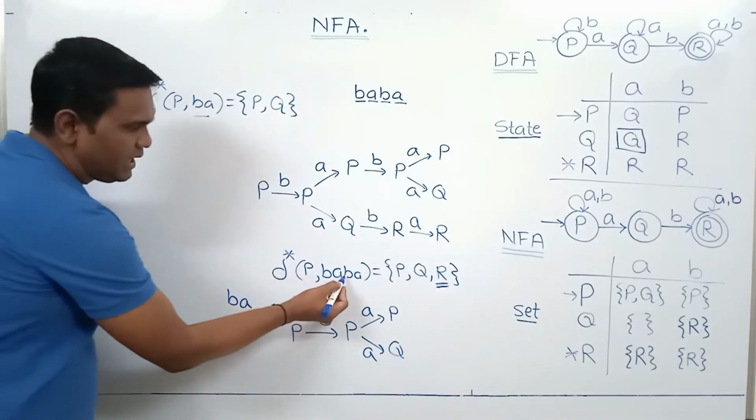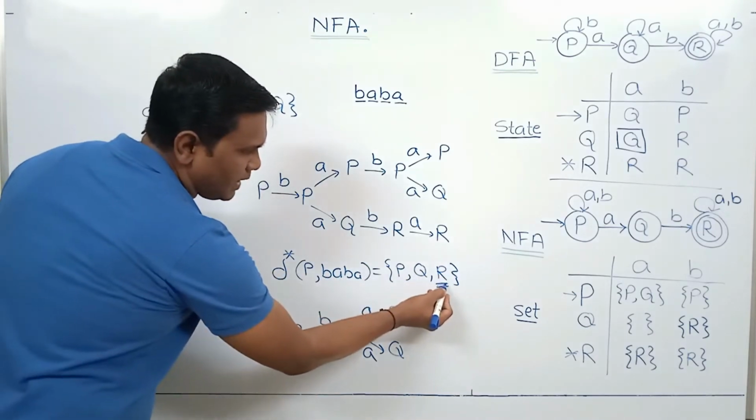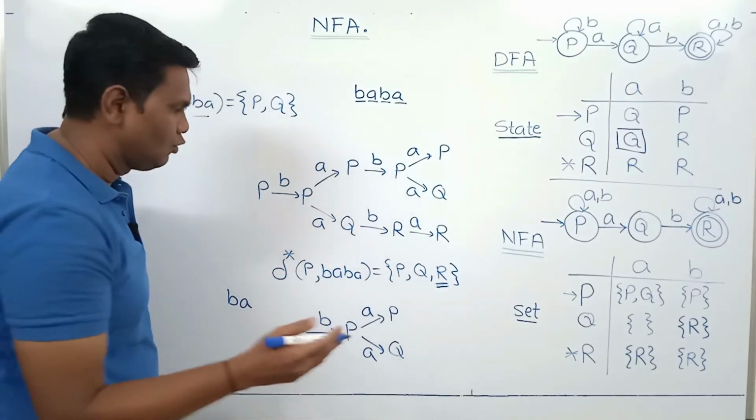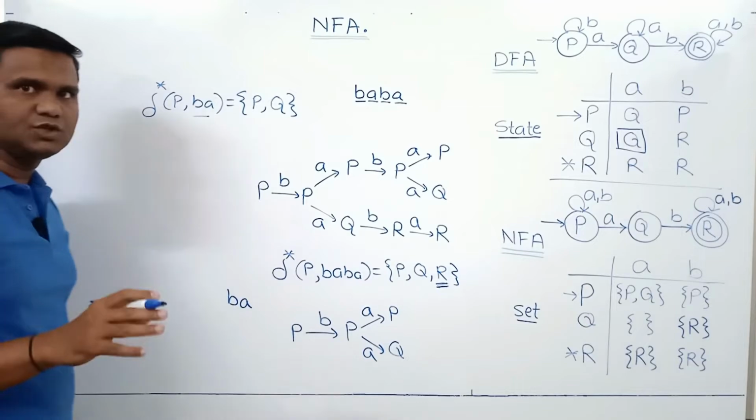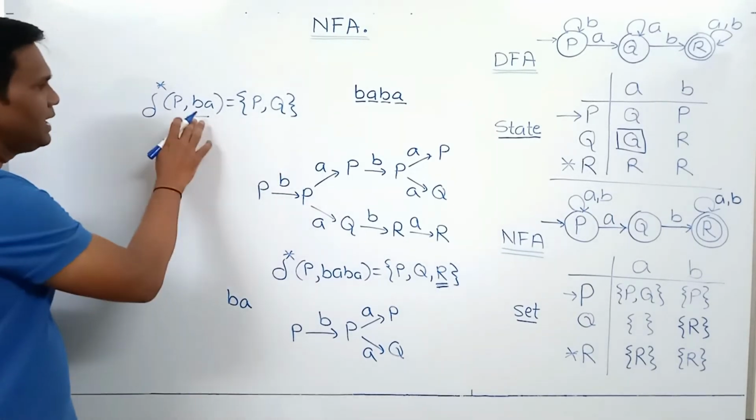Here, if we process the first string, we can reach at least one final state. So we say it is accepted. For the second string, we cannot reach any final state. So it is rejected.